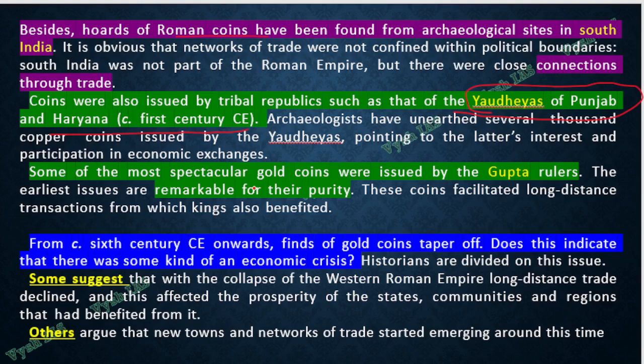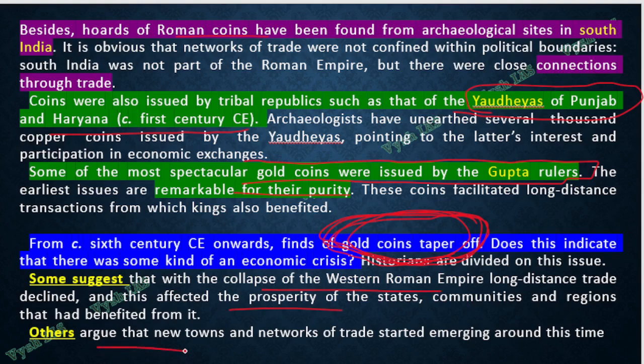Okay, so later, the gold coins I told you, Gupta also did, Kushana also did, purity was remarkable. But after some time, you will find that the gold coins can't be found. After a particular timeline, there are no gold coins. There are only silver coins or copper coins. So what could be the reason? Some of them say it was the collapse of the Western Roman Empire. The Roman Empire collapsed, so the long distance trade also stopped, and that is why you can't find more coins after a particular timeline.